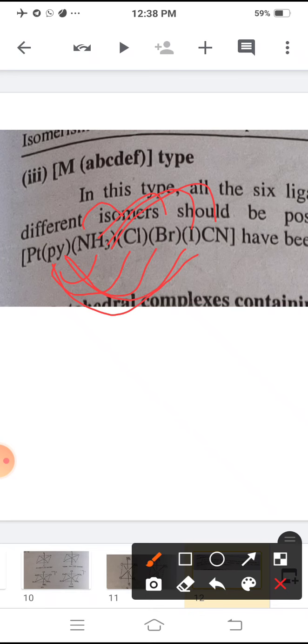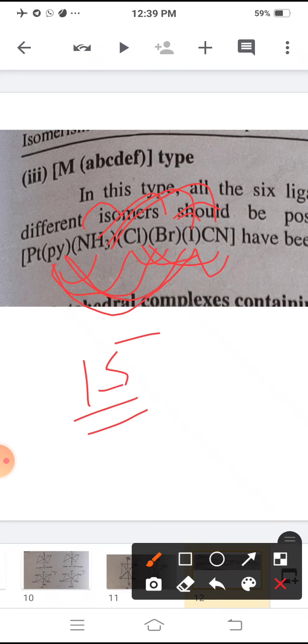Again, Cl opposite with Br, Cl iodine, Cl cyanide, 3. That makes 12 structures. Then Br and cyanide opposite with each other, and Br and iodine opposite with each other. Total 14 structures occur, and the last one is iodine and cyanide opposite, or at 180 angle. Such a type of complex has 15 possible isomers.